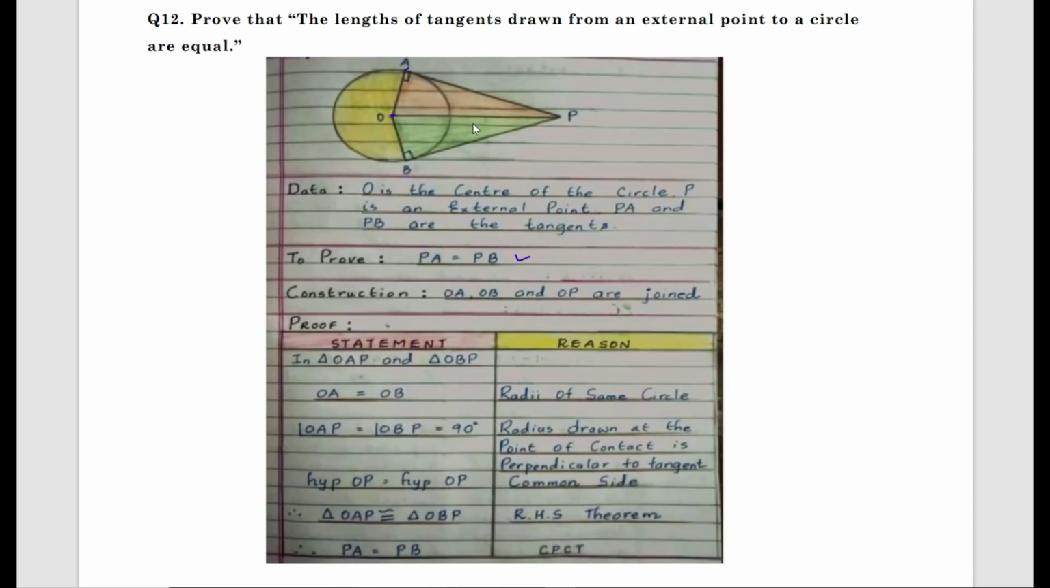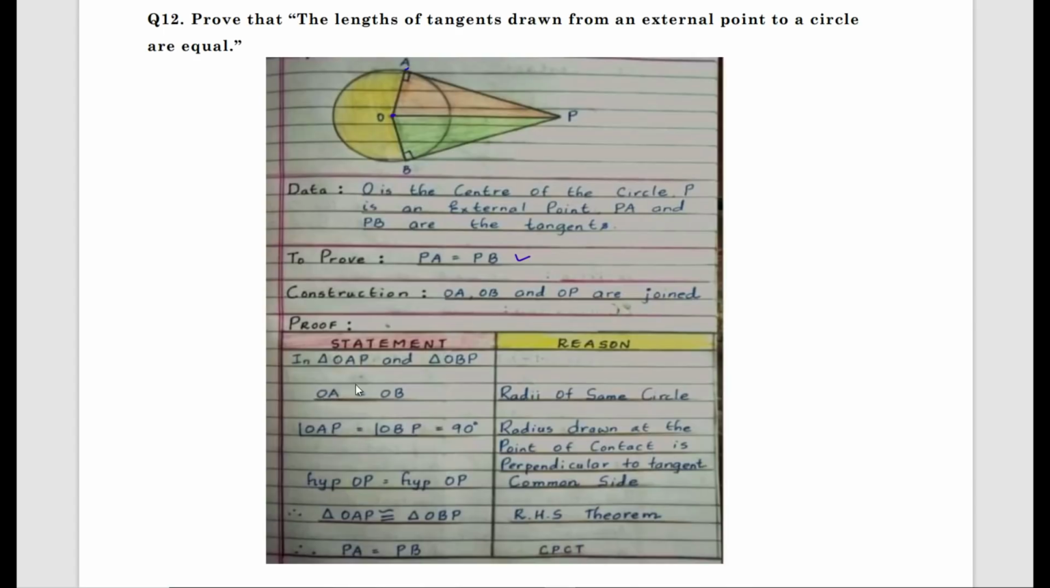So students, first when you are writing the theorem, write down the figure. Next, data. How should you write the data? The data should be written by looking at the figure: O is the center of the circle, P is an external point, PA and PB are the tangents. To prove what? I need to prove PA equals PB, that is, the lengths of the tangents drawn from an external point to a circle are equal. The construction I have done to prove the theorem is that OA, OB and OP are joined.